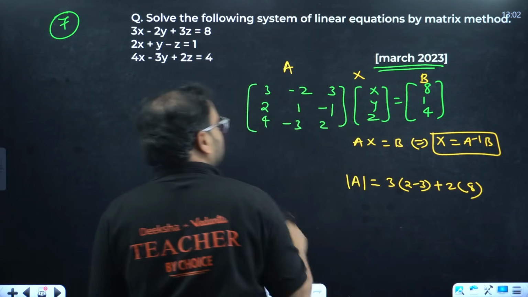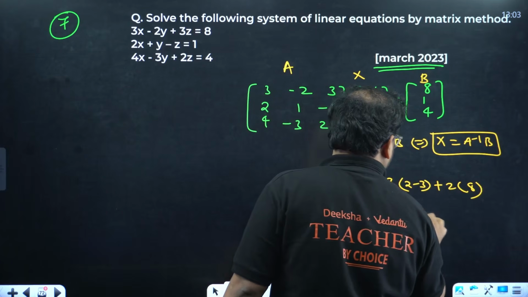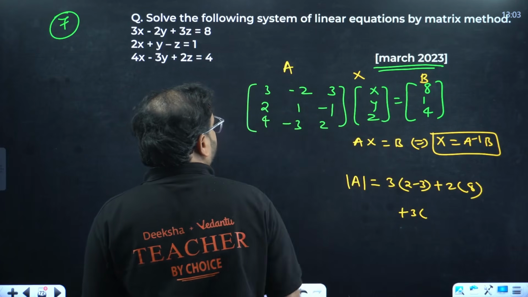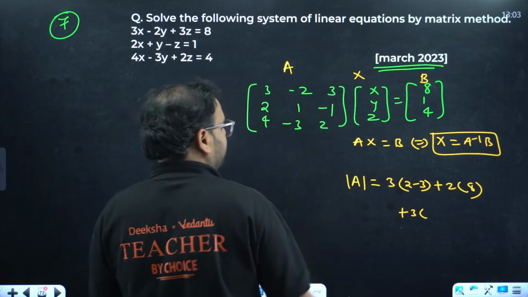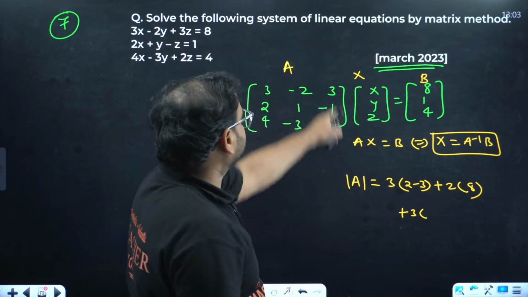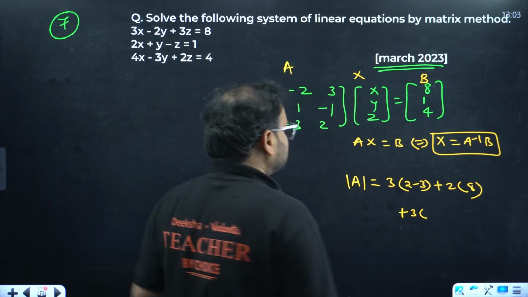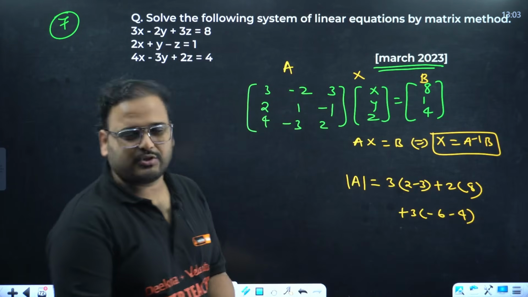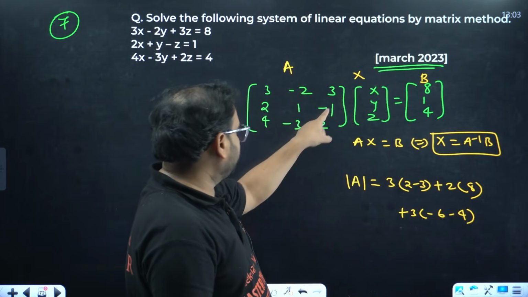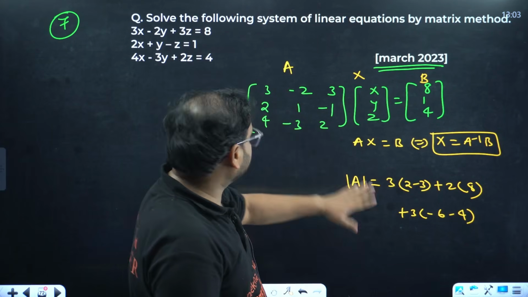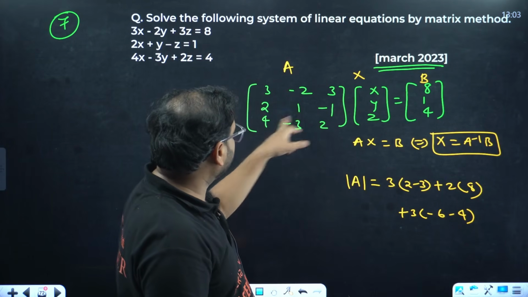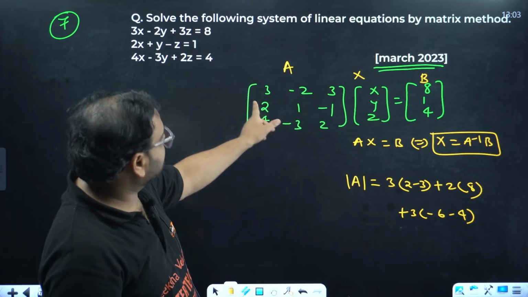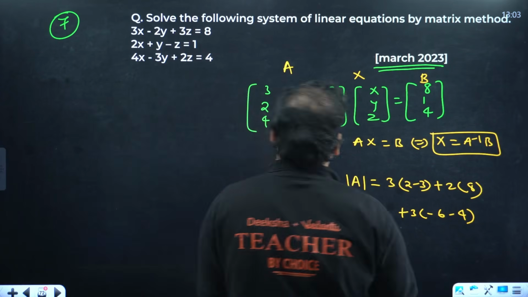This is 4 plus 4, that is 8. And the last one is plus 3. Check, this is plus 3, right? From here, you get minus 6 minus 4, that's minus 10. Minus 6. Let's cross check this once to be sure. 2 minus 3 is minus 1, correct? And we'll have plus 2 over here with 4 and plus 4, that's 8. And we have over here 3 times of minus 6 minus 4, correct?